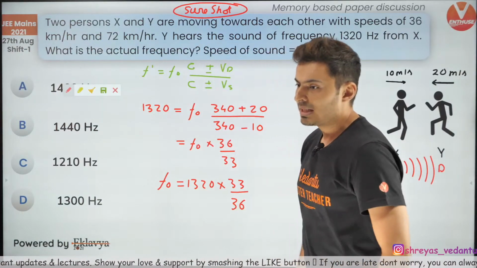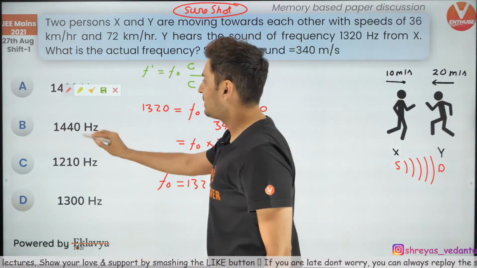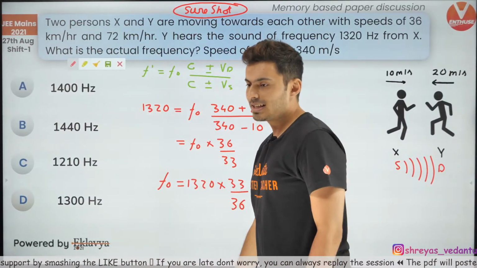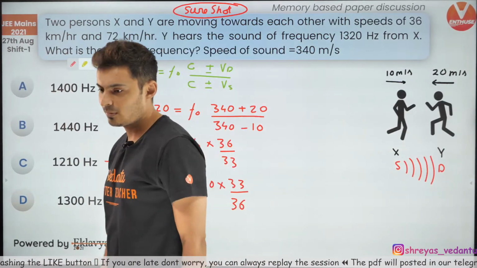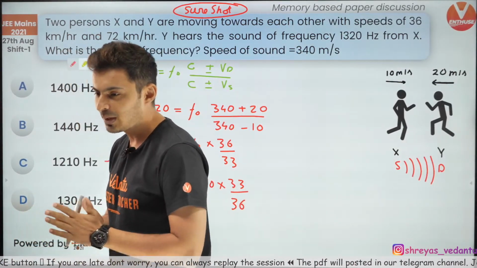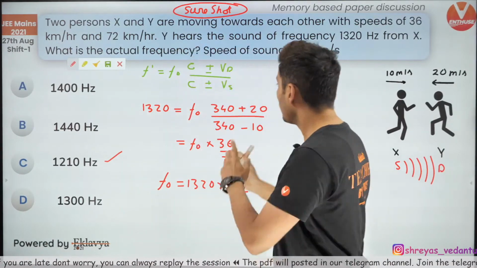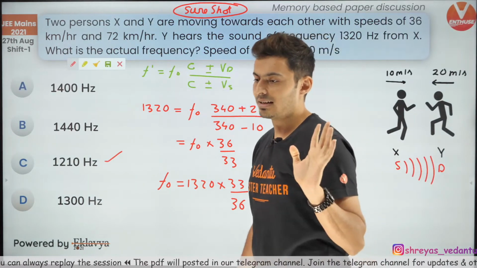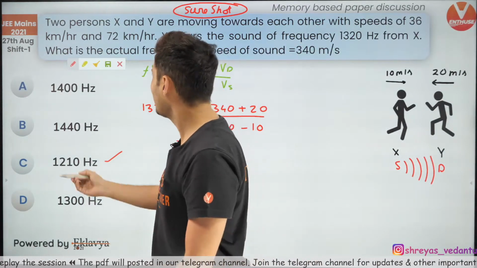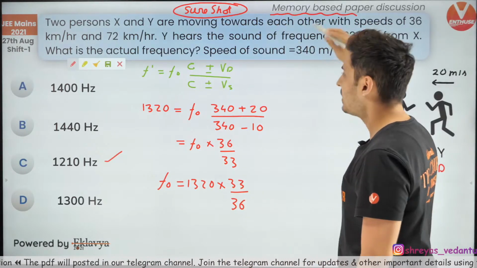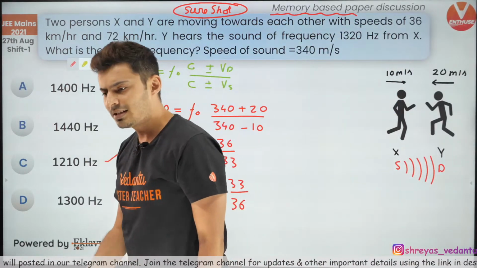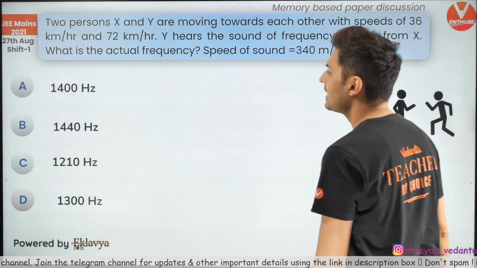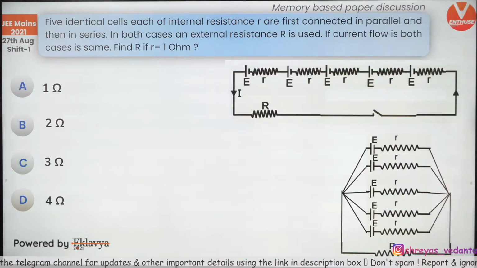Come on, come on. Yes, I think Vasan, this was given. Probably you missed it by mistake. Sometimes people do that. What's the answer? A lot of you are saying C. Yep, correct. Very good. Excellent. So most likely you would have made a confusion or a mistake in the signs. Many people do that. It was an integer type. It doesn't matter. Remember guys, these are memory based questions, so probably they would have asked in integer also. No problem. That's how you need to do it. Okay. Let's get moving to the next one. Yes, 1210 is the answer.